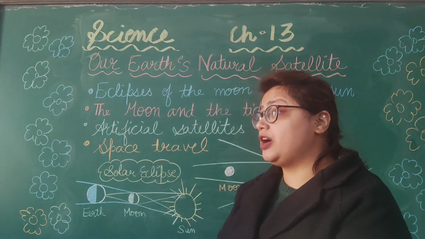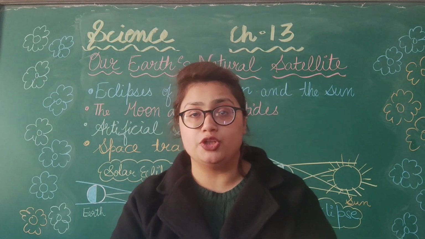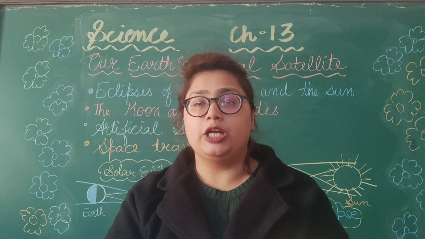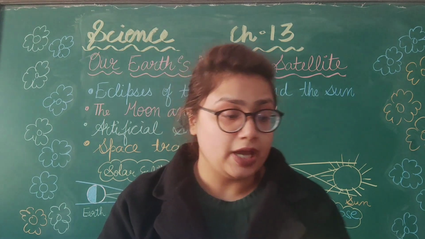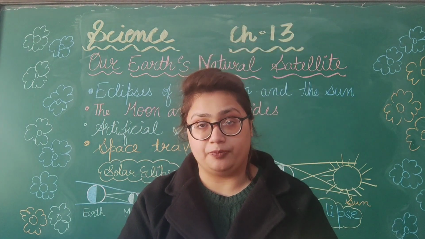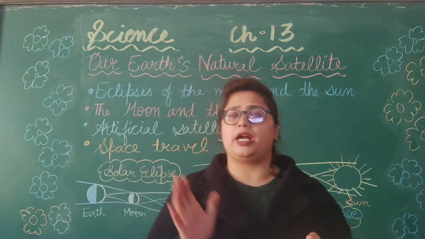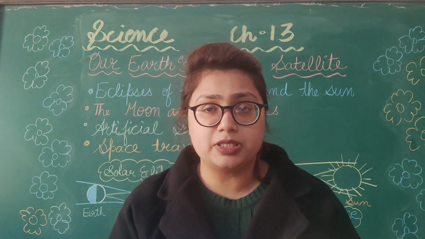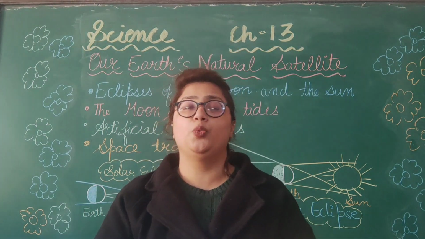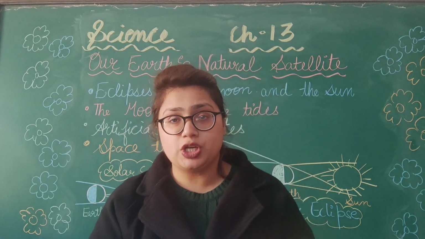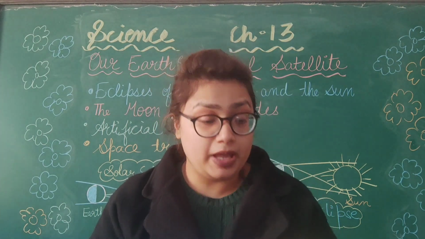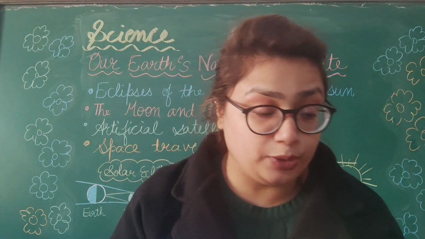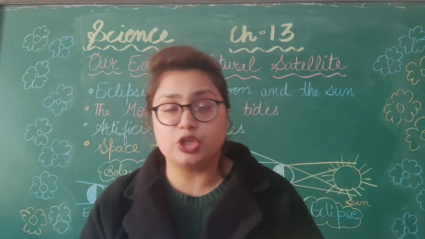The first satellite which was launched was a Russian satellite named Sputnik 1. It was launched by Russian scientists in 1957. Since then, thousands of satellites have been launched into space. They were sent for various purposes. The first person who went to space was a Russian man named Major Yuri Gagarin. And a female also went to space, that is Valentina Tereshkova.